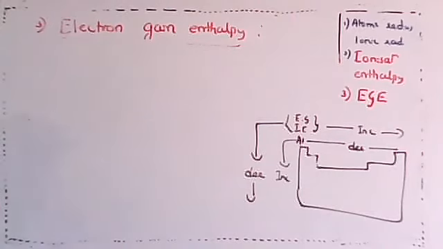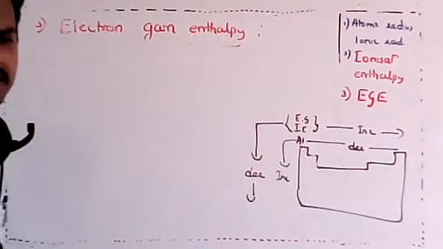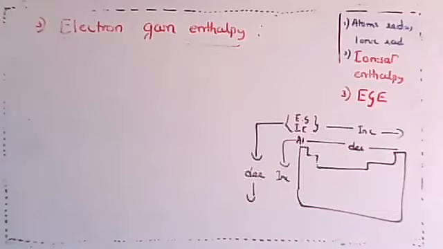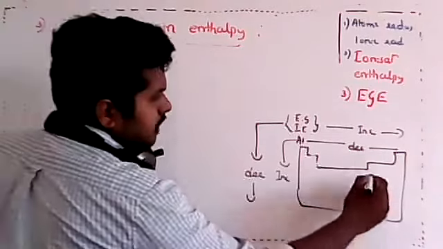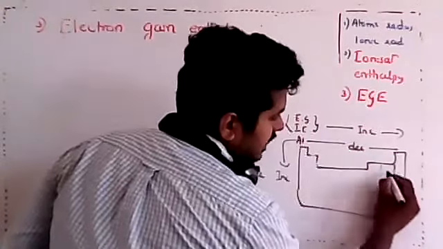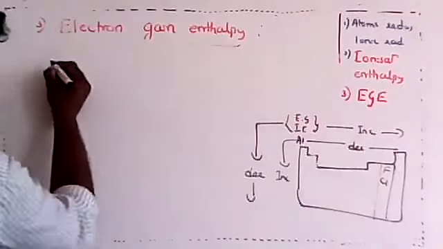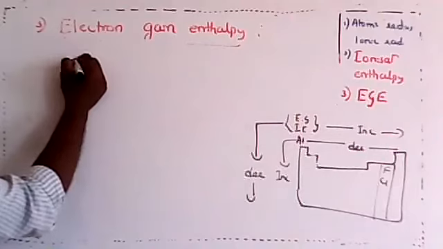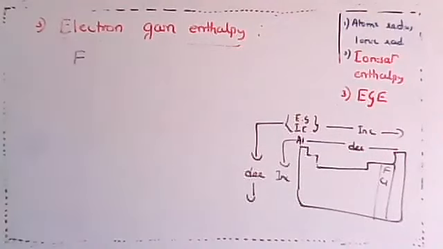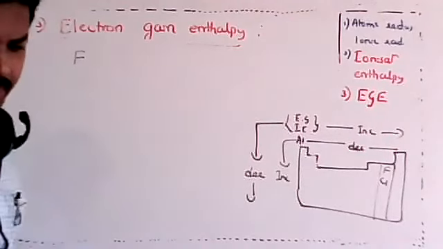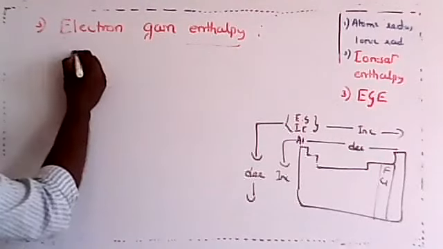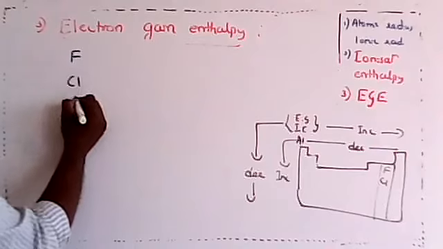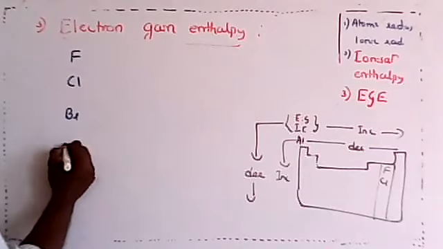Now let us understand a last point. Just 5 or 10 minutes I'll take, then I'll finish it. What we need to compare here is down the group. Let me take the halogen family: fluorine, chlorine. Let's compare the values of electron gain enthalpy. I will write here, students. Let me write the values for comparison: fluorine, chlorine, bromine and iodine.